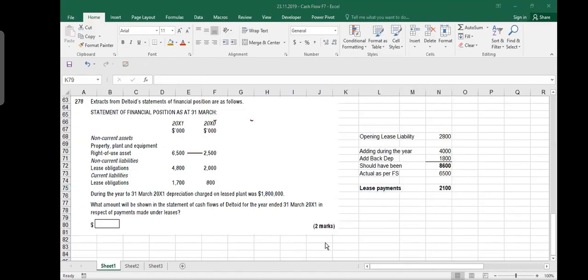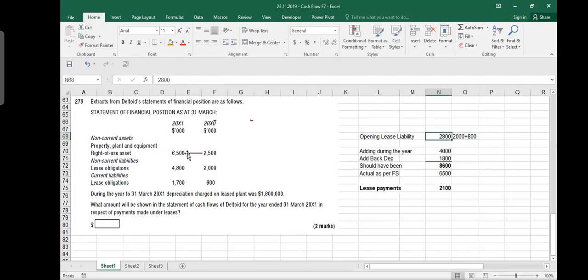Listen. Sir, have you done this IFRS 16? Yes, we did it. You take something on lease and you put it as a liability, as an obligation, because you have to make payments. At the same time, you create a right of use asset, which means how much asset you own. And these are two different years. In 2001, my liability was 2,800. This 2,800 is actually coming as 2,000 plus 800. So this is my liability.